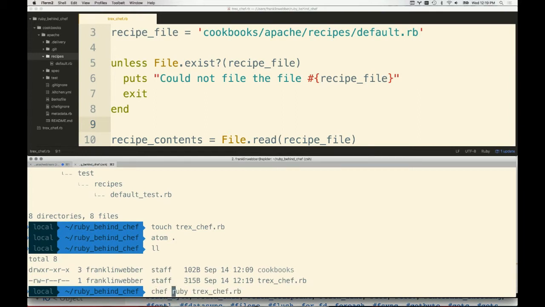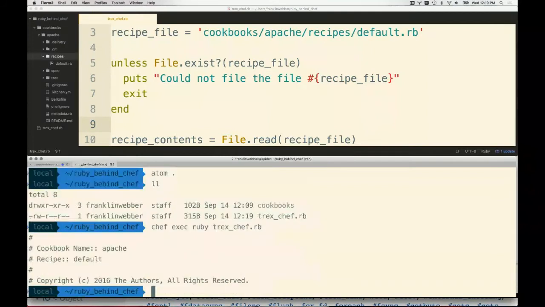You may need to put chef exec ruby t-rex.rb to run it, but Ruby happens to be on my path. I'm not sure which Ruby that runs. I believe it's running my ChefDK one. But if you always want to make sure, you can run that right there. All right, so that looks right. I think we've got that correct.